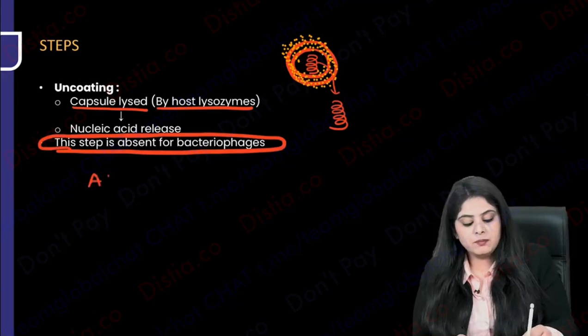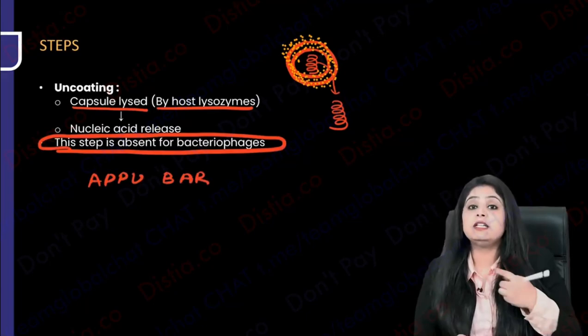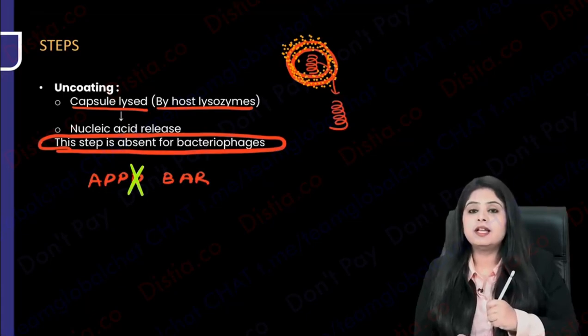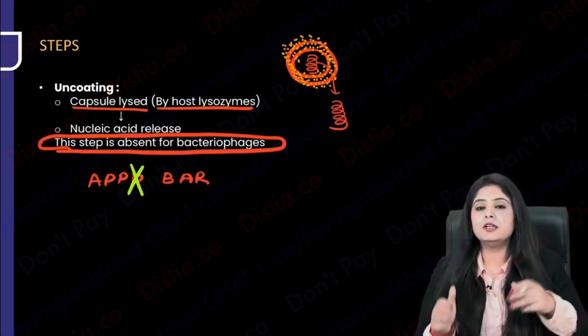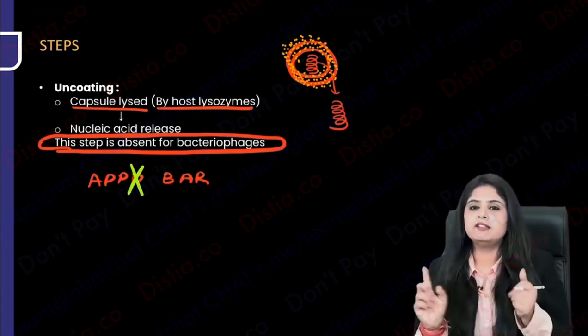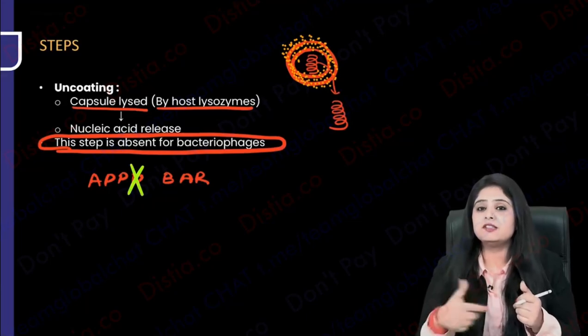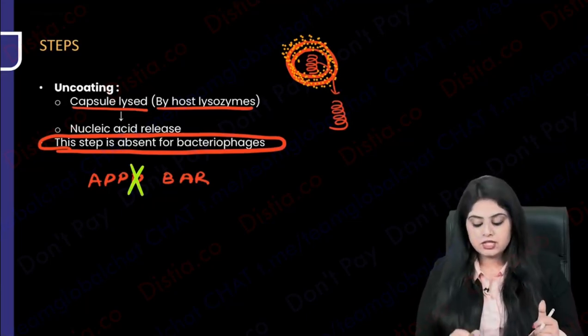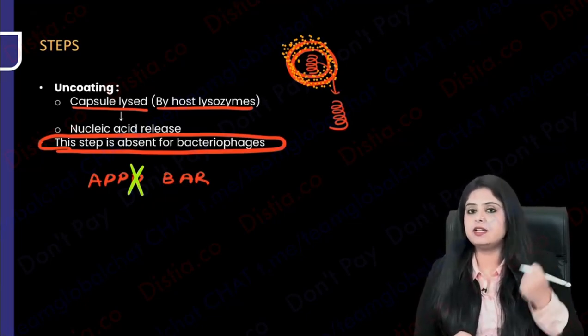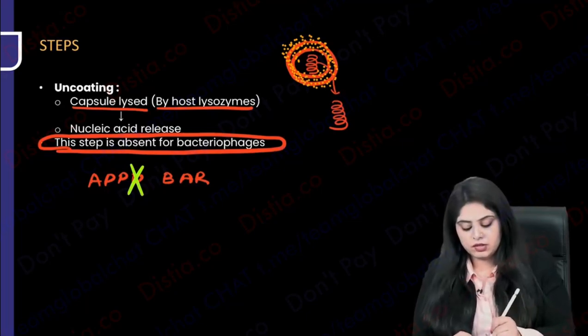So in Appu on a bar stool, if they ask which is the step of this replication which bacteriophages will skip, you will say there is no uncoating. So you will ultimately realize that if other cycles were taking 30 minutes or maybe some 1 hour, bacteriophage will take half the time. One step is gone. So the bacteriophage replication is going to be shorter, which I'll tell you in a while. So everyone's understood. Everyone has uncoating to release the DNA, RNA, but bacteriophage doesn't. Okay, so Appu is done.